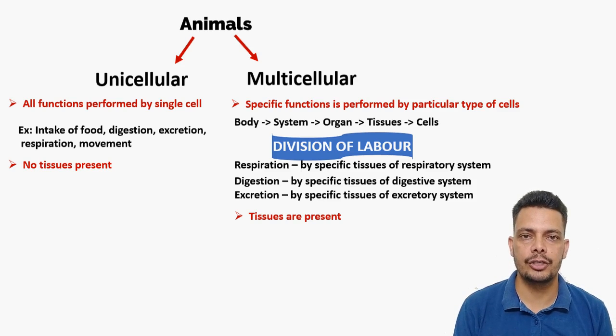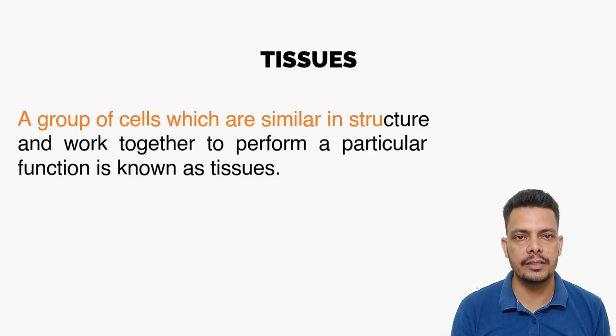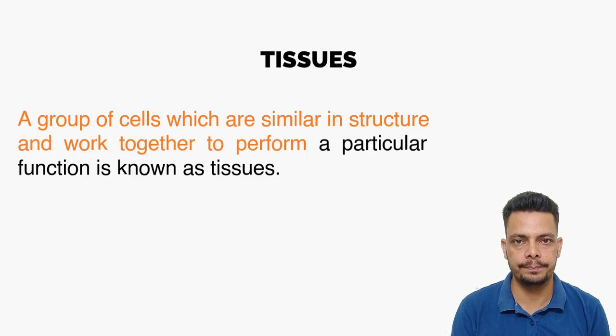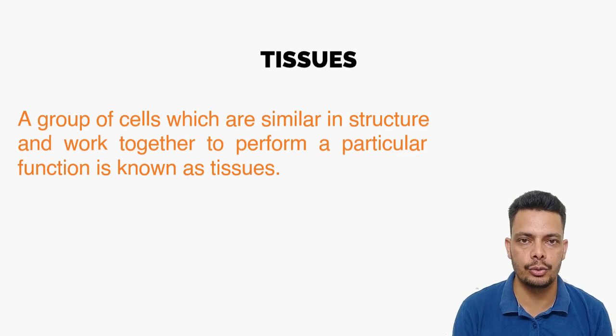So let's understand the definition of tissues. A group of cells that are similar in structure and work together to perform a particular function. This is the definition of tissues. It means there is a group of cells. You can take any example. If you talk about digestion, there are different kinds of groups of cells, and they perform different functions. As in the liver there are different cells. So all the cells of a particular organ are called tissues if they perform a particular function.